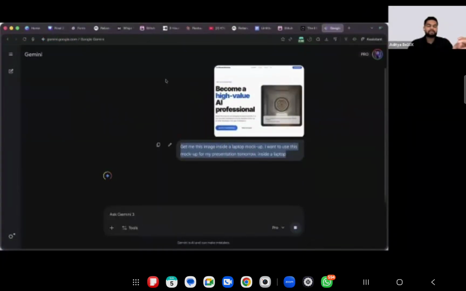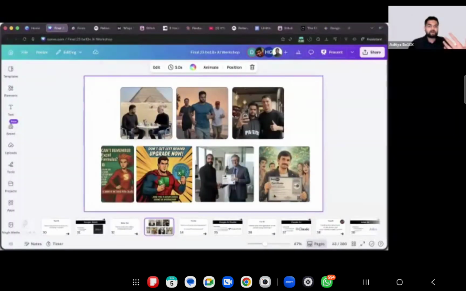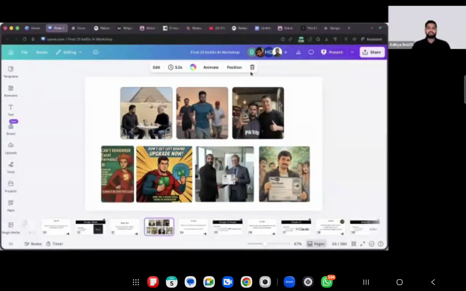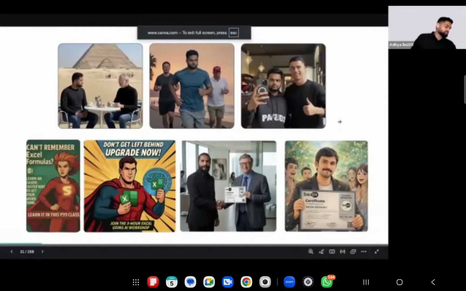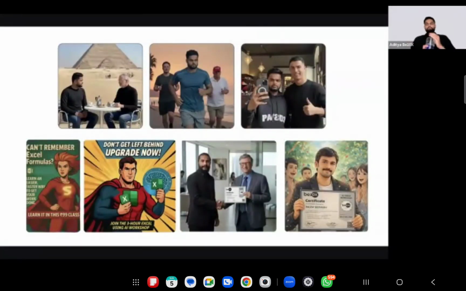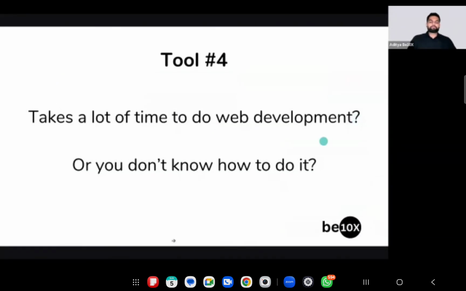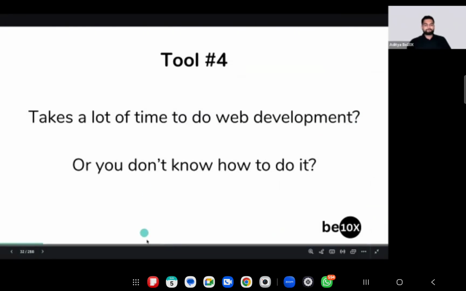Let's say you have a requirement of creating an ERP. How much time do you think creating a custom ERP or CRM solution will take? How much time and money? People who are from IT, can you tell me how much time and money it will take to create a functioning ERP or CRM, or anything for that matter? 3 to 4 months, 10 lakh, 5 months, more than 1 year.